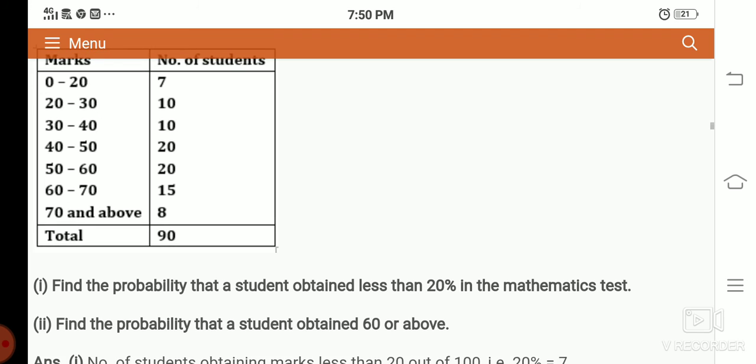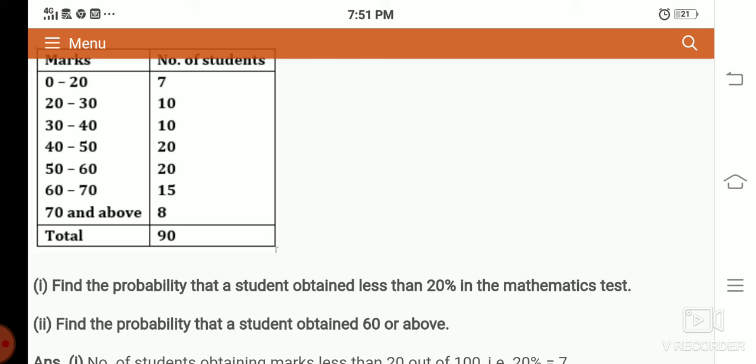Now the question is, find the probability that a student obtained less than 20% in a mathematics test. Less than 20% means less than 20, so strictly 0 to 20, so 7 members, so 7 divided by 90. Find the probability that a student obtained 60 or above. So 60 to 70, 15 students, and 70 and above 8 students, so the addition of 15 and 8 is 23, so 23 divided by 90 is the probability that a student obtained 60 or above.